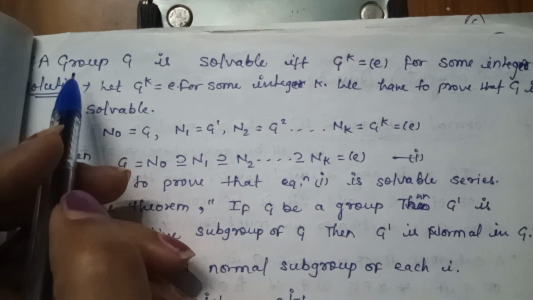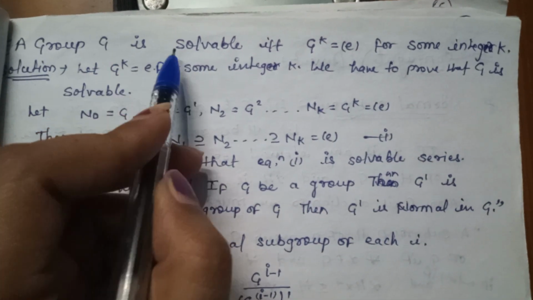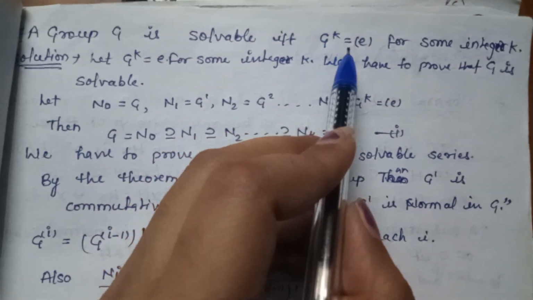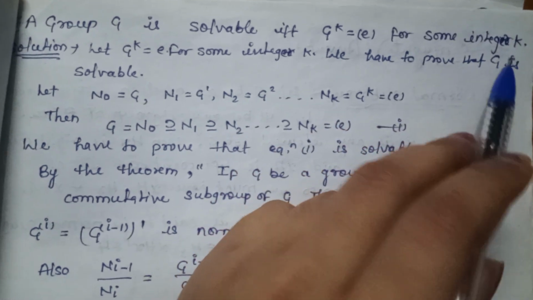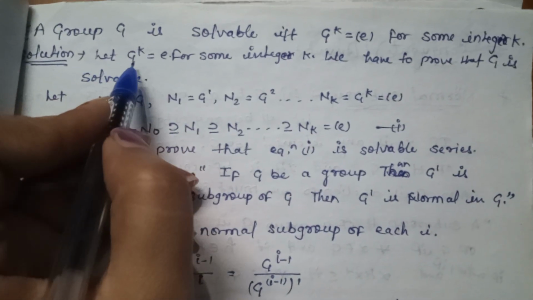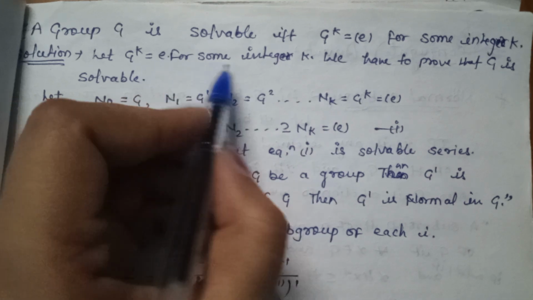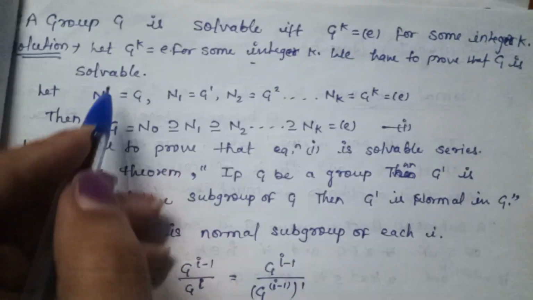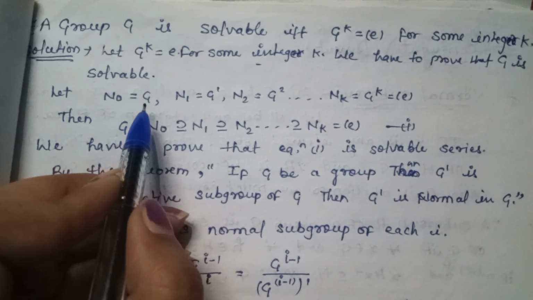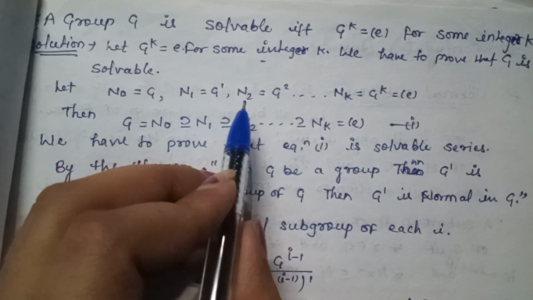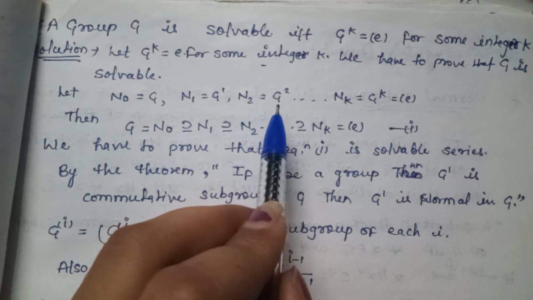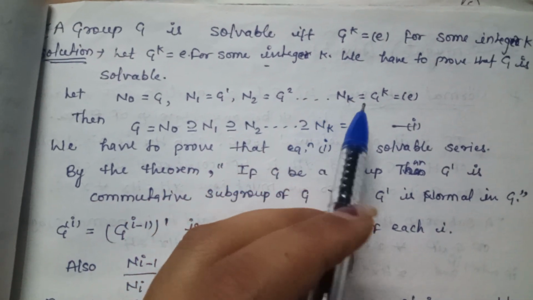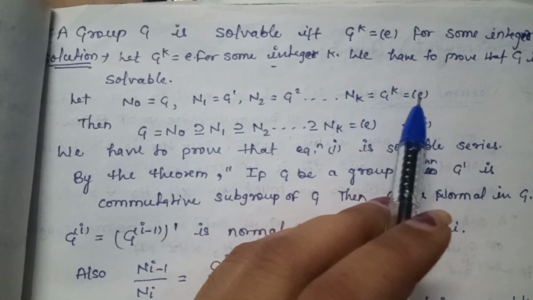Now there is another theorem. A group G is solvable if and only if G to the power k is equal to e for some integer k. Solution: let G to the power k be equal to e for some integer k. We have to prove that G is solvable. Let N0 is equal to G, N1 is equal to G dash, and N2 is equal to G double dash, G square, and so on, Nk, which is equal to G to the power k, which is equal to e.